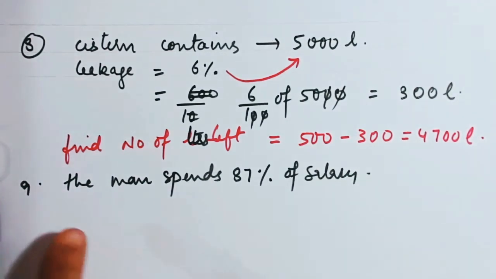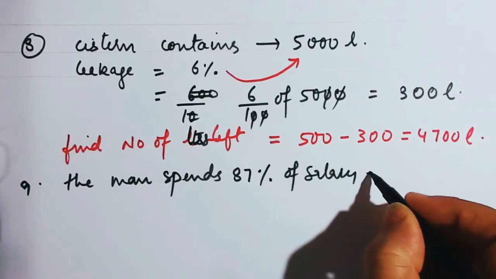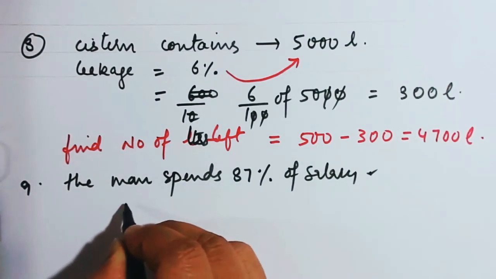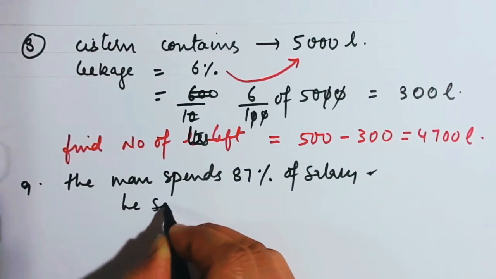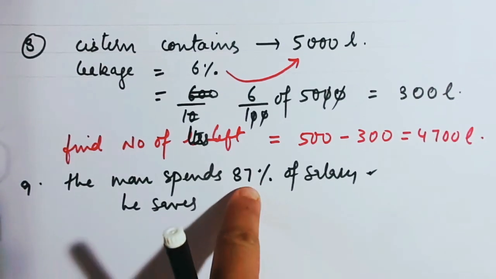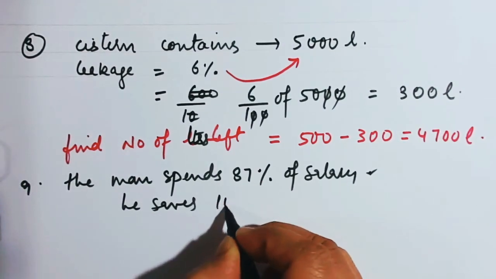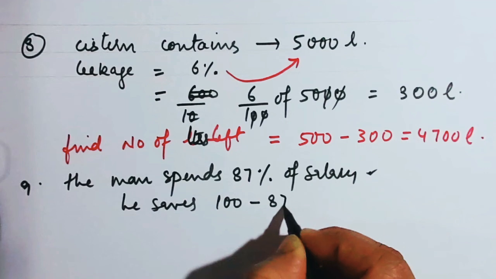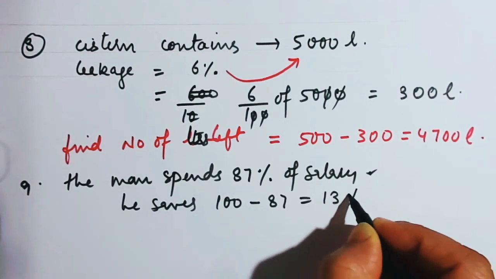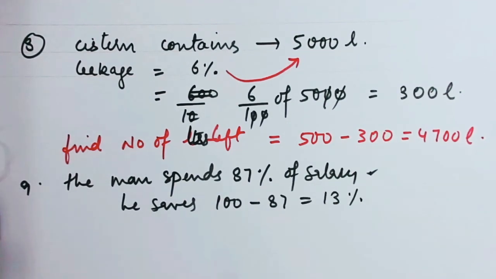Okay, so if the man spends 87% of the salary, how much does he save? Percentage means out of 100. So he saves 100 minus 87 is equal to 13%. So he saves 13% of his salary.